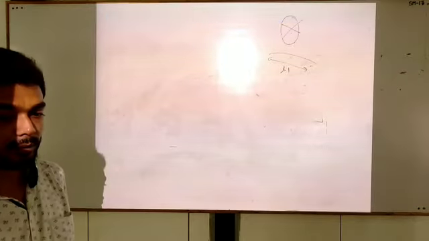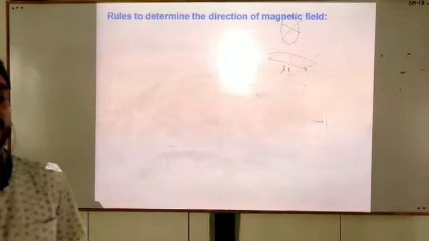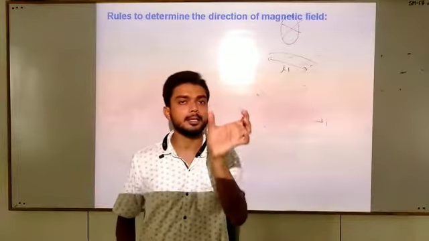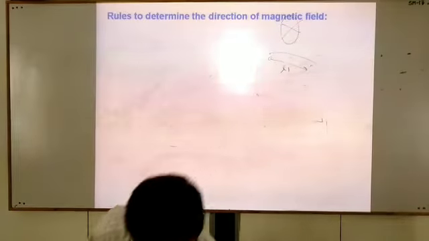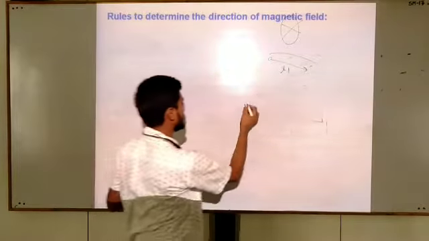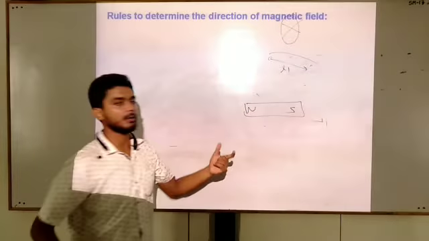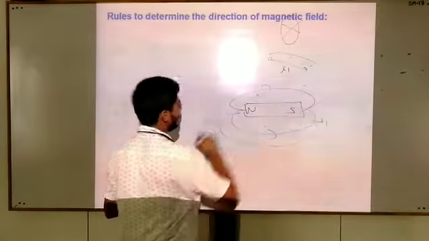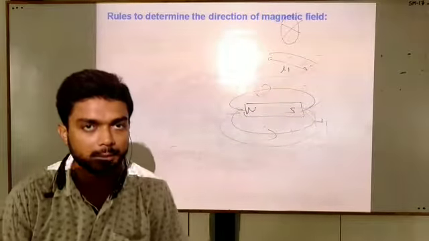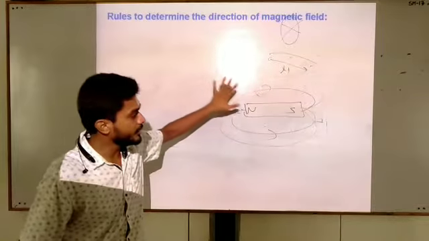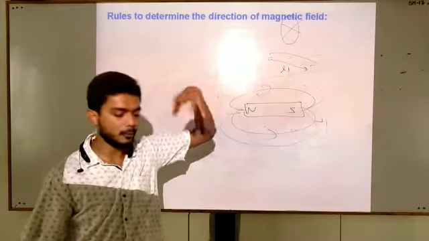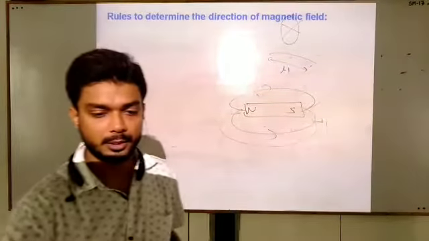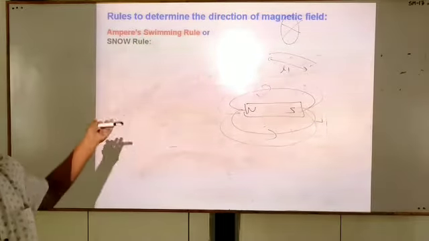Now students, next thing, rules to determine the direction of magnetic field. As we all know very well, around a magnet there is a magnetic field, and when we consider a magnet's north-south pole, we have observed that there exists a magnetic field from north to south direction. In the same way, we are going to find out the direction of magnetic field for a wire. What is the direction of magnetic field for such a conductor which carries a current? Let us see, students. First is Ampere's swimming rule.